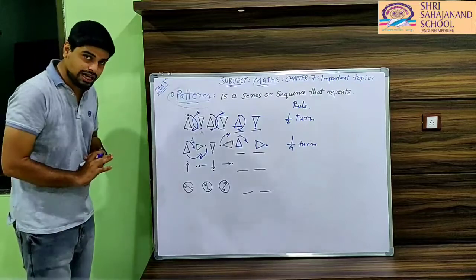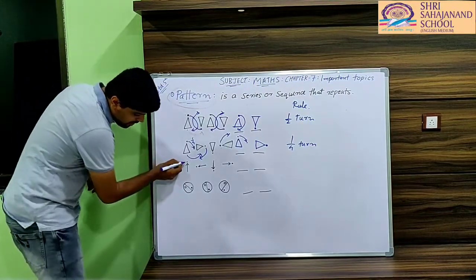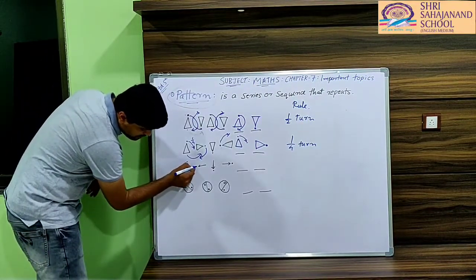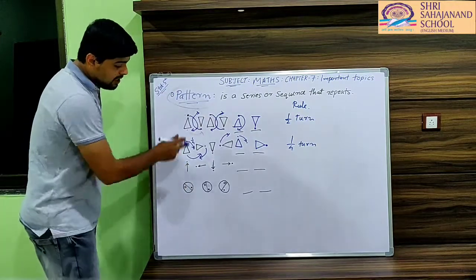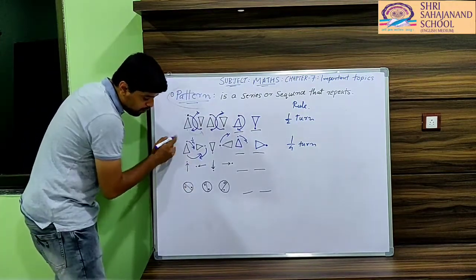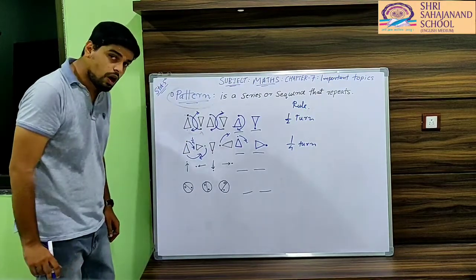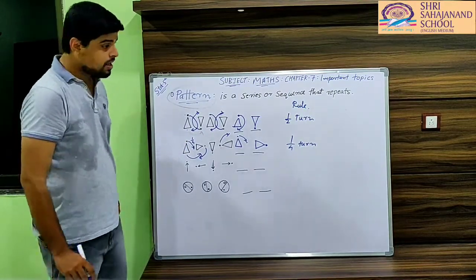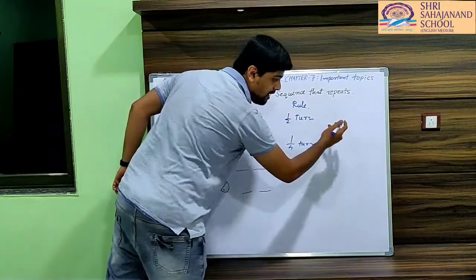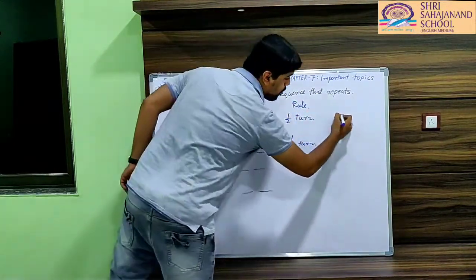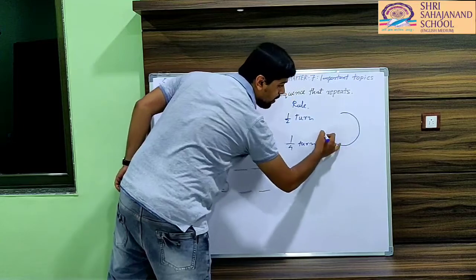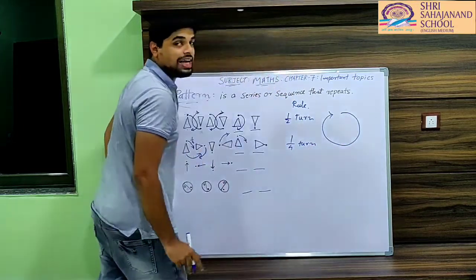So let's see one more example. Here the dot has come here on the other side. In the previous figure, we rotated the given figure clockwise. Do you know what is clockwise and what is anti-clockwise? Beta, when a figure or any given shape rotates in the direction of the clock, in which direction does it rotate?